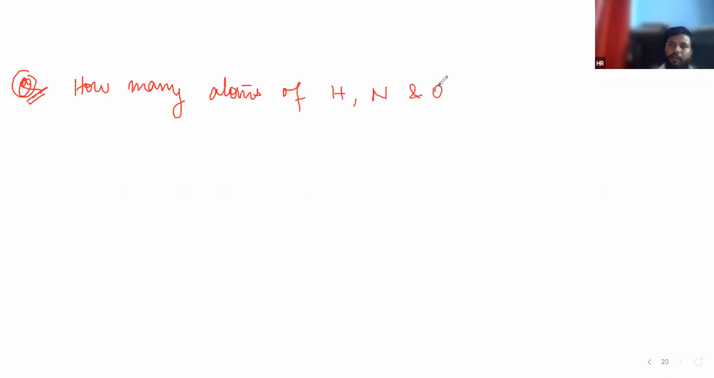Siddhant, just see. I'm giving the next example. Just see the question. How many atoms of hydrogen, nitrogen, and oxygen are in 126 amu of HNO3? I will explain it first, then you will write, and I will give you another question. Then we will move on.